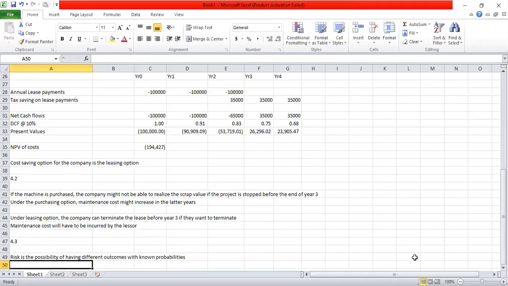In other words, we say that there's a risk if we have many outcomes with known probabilities. So if you have multiple outcomes with known probabilities, there's a risk, or the risk of those outcomes we can calculate.